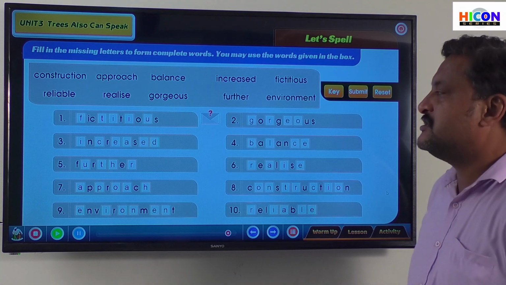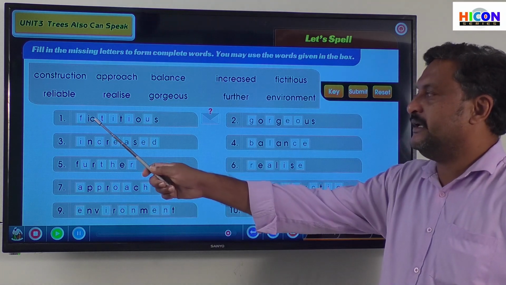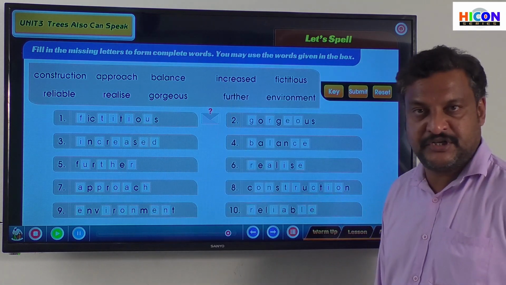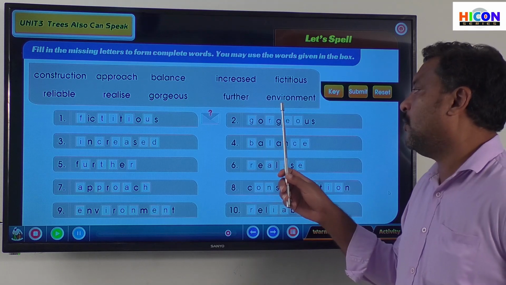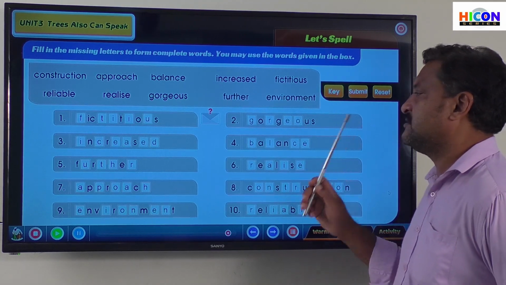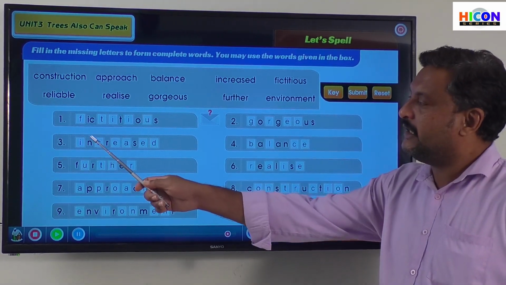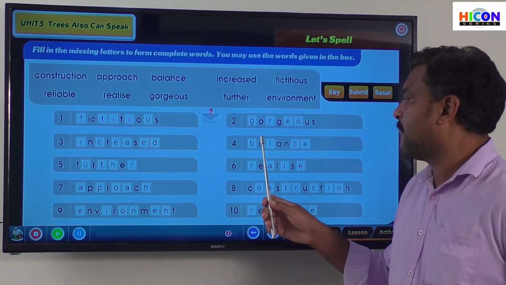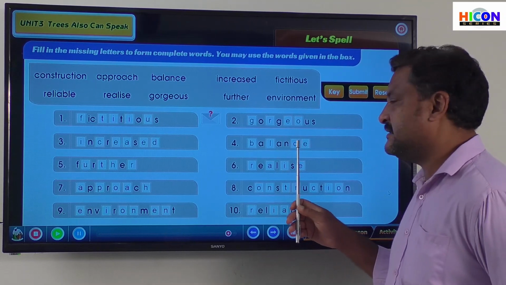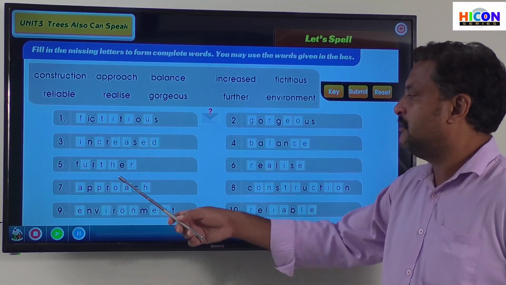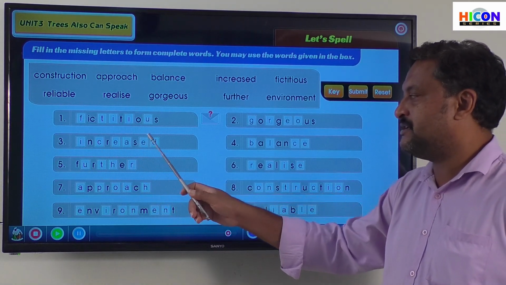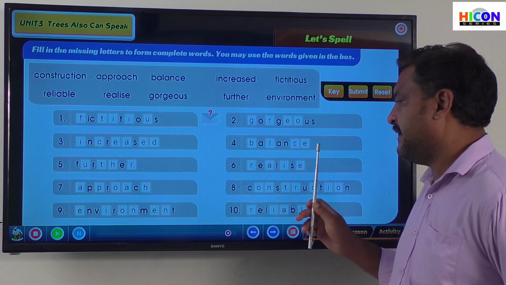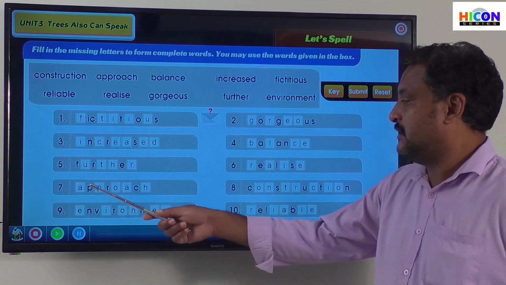Okay. So the first one is fictitious, fictitious. Gorgeous, gorgeous. Increased, increased. Balance, balance. Further, further. Realise, realize.